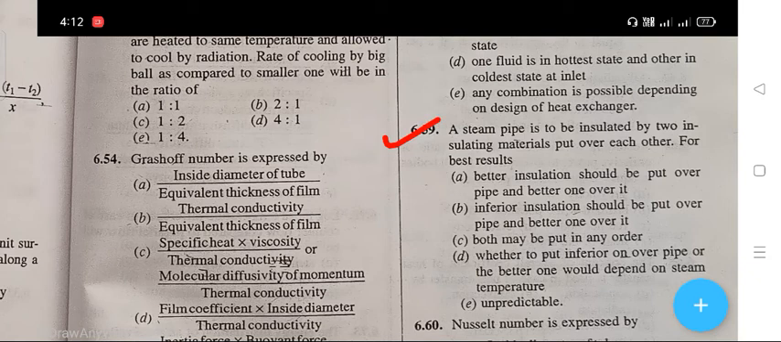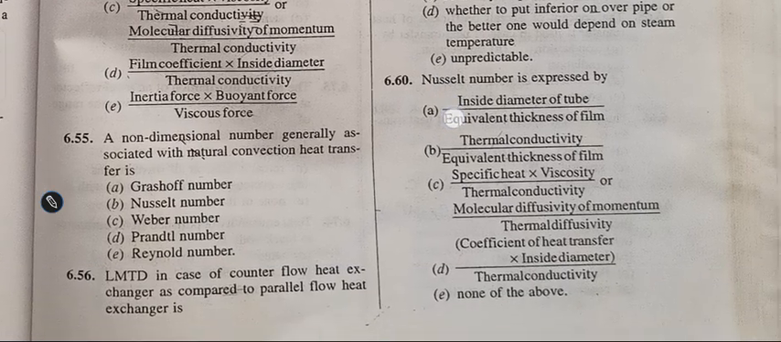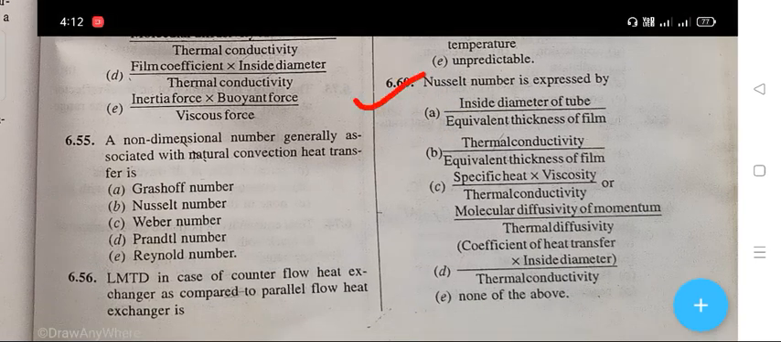The next question is, steam pipe is to be insulated by two insulating materials put over each other for better result. The right answer is A, that is your better insulation should be put over pipe and better one over it. The next question is, Nusselt number is expressed by. Right answer is D, that is your coefficient of heat transfer into inside diameter upon thermal conductivity.